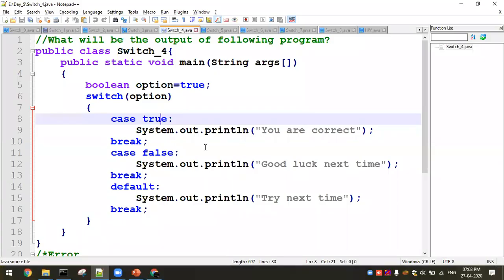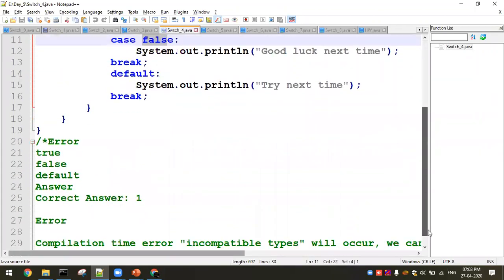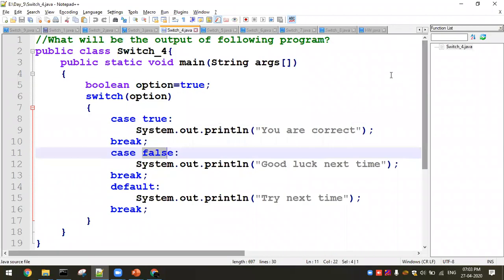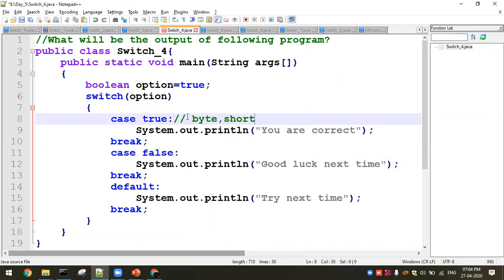So the next limitation of switch cases: you can allow only an integer and character expression. Why? Because in Java 1.4 and Java 1.5, what happened? You had only int and character. After the 1.5 version, you can allow the case as either a byte or a short or an integer or a character. So these four only are allowed.